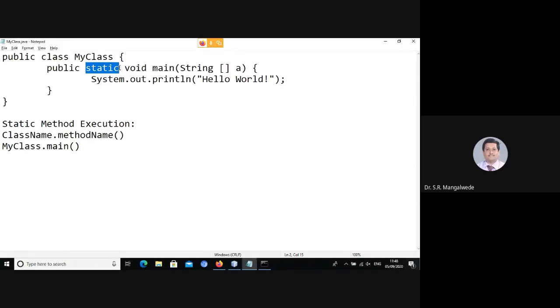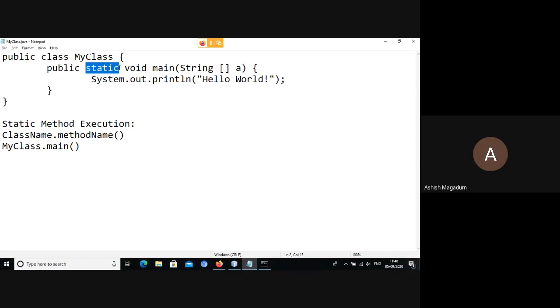I have a question from Ashish Magdum: if we make main dynamic, what will happen?